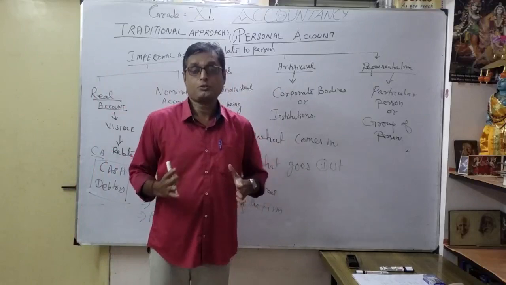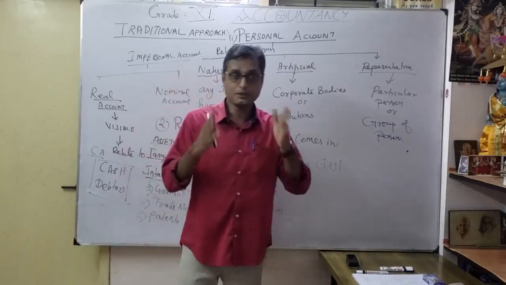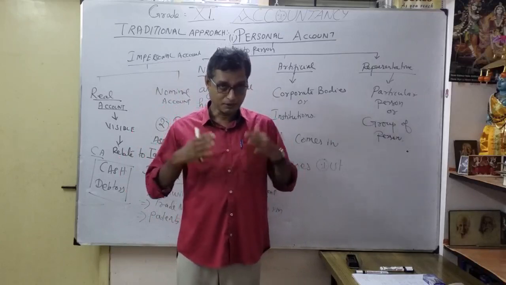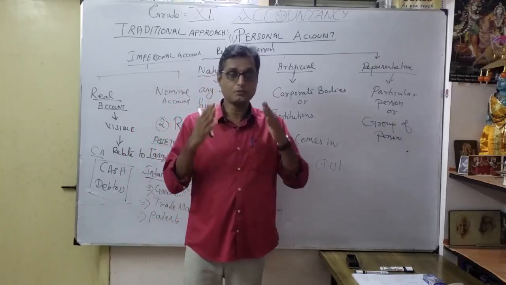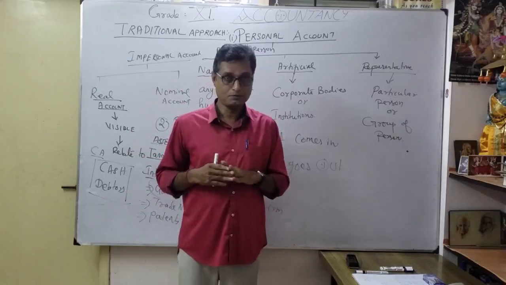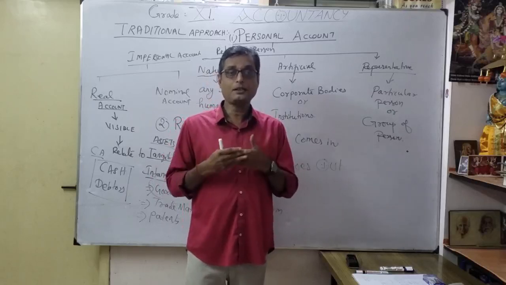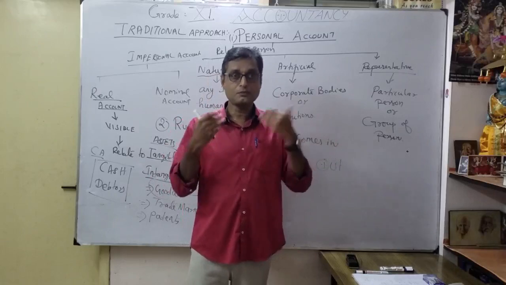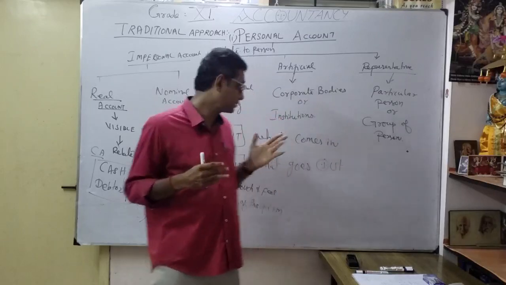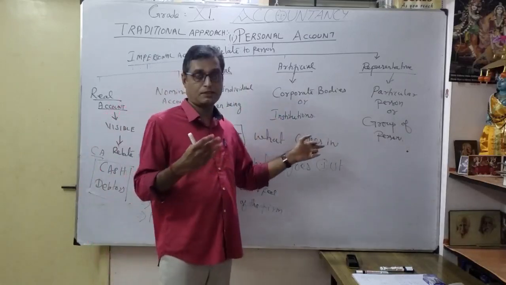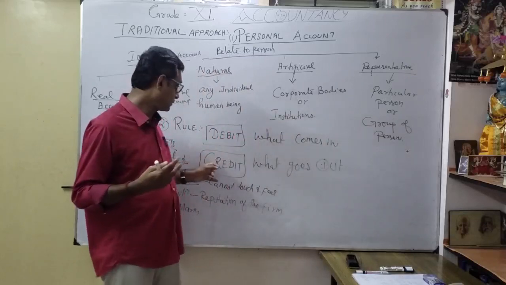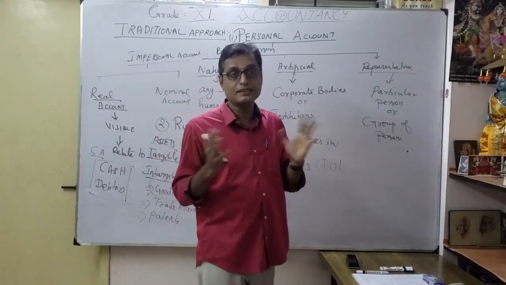Suppose you are going to the market and you bought something, for example, a cell phone. Nowadays the cell phone is in more demand. For our class purpose, you bought one phone, very nice phone. For that, what happened? You are paying money, so your cash goes out. What comes in? You got the cell phone. That's what debit what comes in means. Whatever comes in, you put on the debit side. Whatever goes out, you put on the credit side. That is an easy understanding.